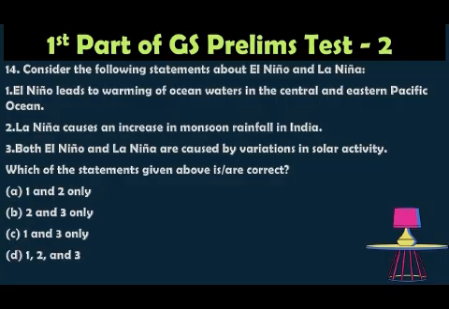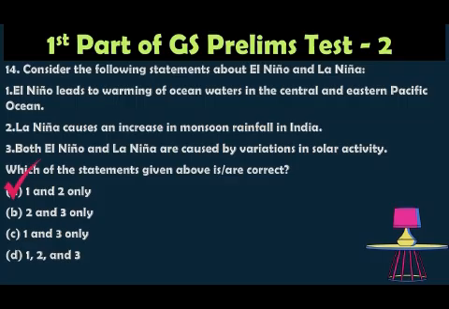The correct answer is option A, 1 and 2 only, because El Nino leads to a warming of ocean water in the central and eastern Pacific that disrupts global weather patterns. So statement 1 is right. La Nina is associated with the cooling of the Pacific Ocean, which leads to a stronger monsoon and increased rainfall in India. Hence statement 2 is correct.